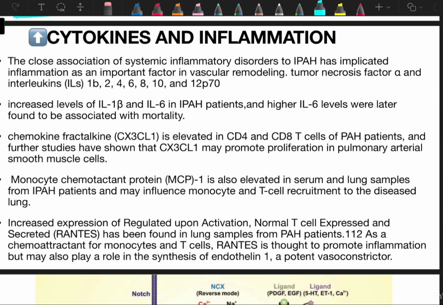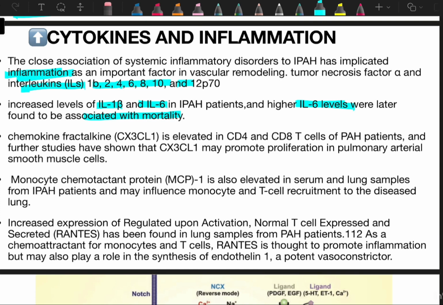They're telling there is also increase in cytokines and inflammatory markers. The close association of systemic inflammatory disorder to IPH has implicated inflammation as an important factor in vascular remodeling. Tumor necrosis factor alpha and interleukin 1B, 2, 4, 6, 8, and 12 are also associated with PH. Increased level of interleukin 1 beta and interleukin 6 in IPH patients, and higher IL-6 levels were later found associated with mortality.